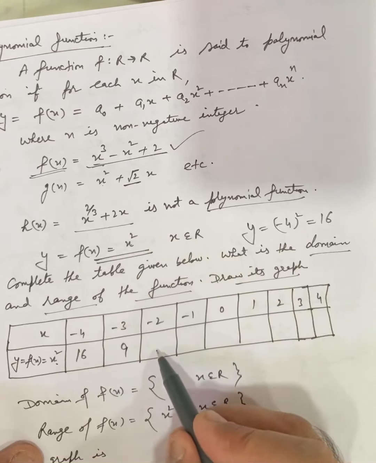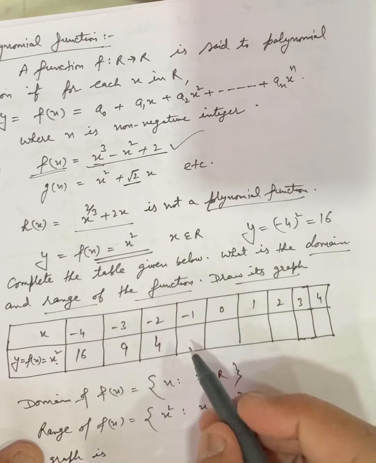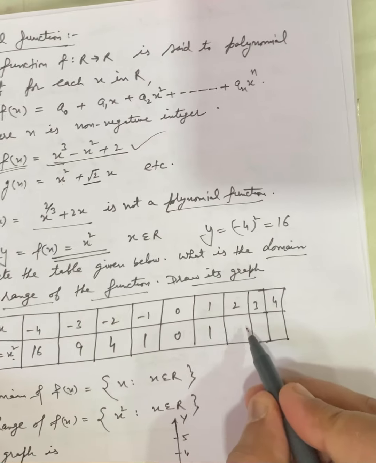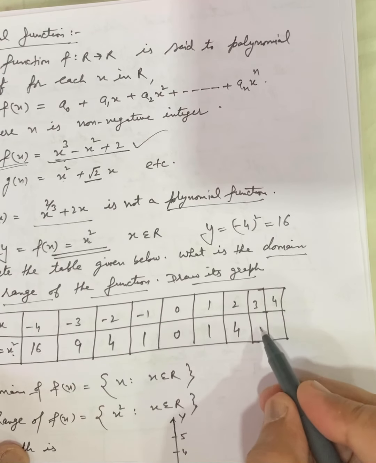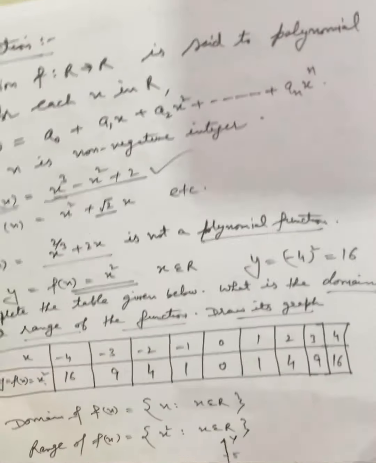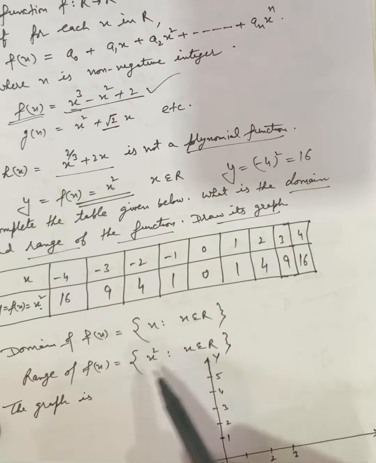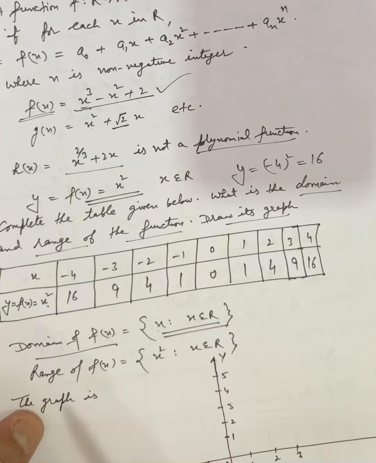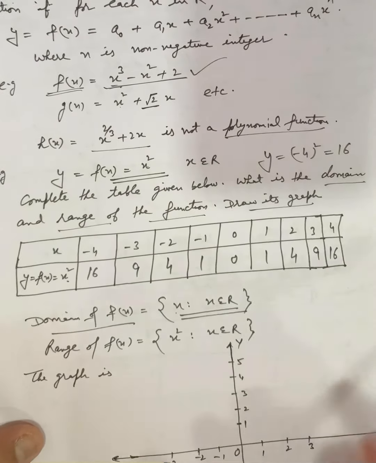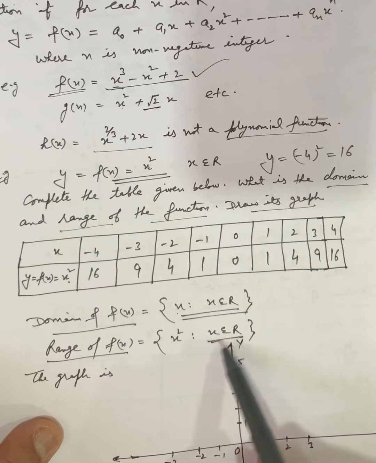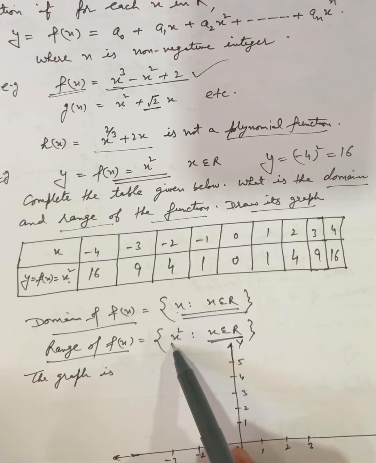Minus 2 square 4. Minus 1 square 1. 0 square 0. 1 square 1. 2 square 4. 3 square 9. 4 square 16. So and so on. What is the domain? All the real numbers. X such that x belongs to real numbers. And what is the range? X square. X belongs to real number. Square of the number, that will be the range.